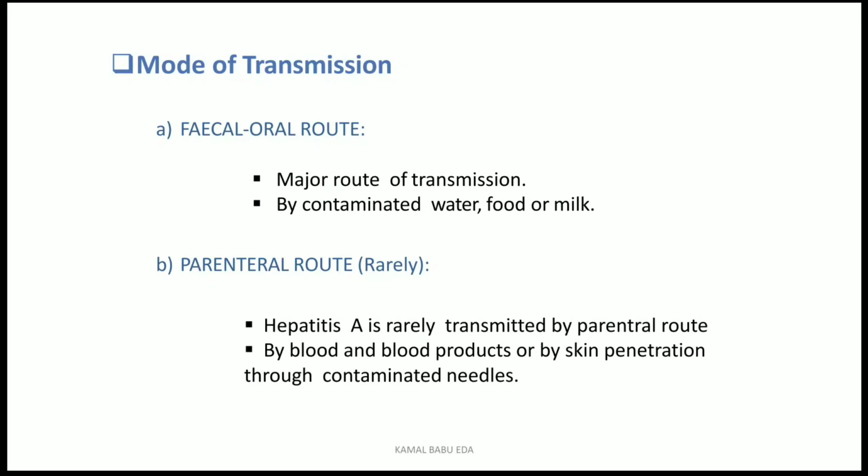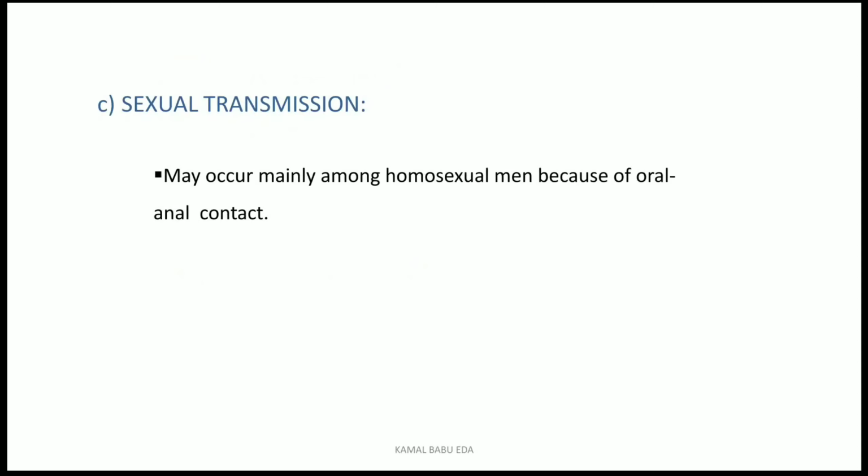Coming to the parenteral route, what does it mean? By blood and blood products, or by skin penetration through contaminated needles. So it is mainly associated with healthcare personnel, mainly the frontline workers who are working with the patients. If they are not following proper protection techniques, and a positive patient's needle pricks the sister or any healthcare worker, then these persons develop infection by the parenteral route.